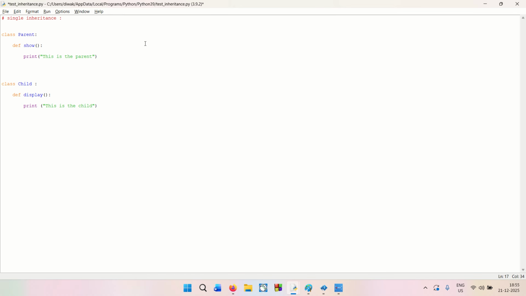In order for this child to inherit the property of the parent, we need to call the parent class inside the child class, right? This is how it's done in Python. Put the parent in brackets, and then this is the child. Now what you need to do is create an object equal to Child.